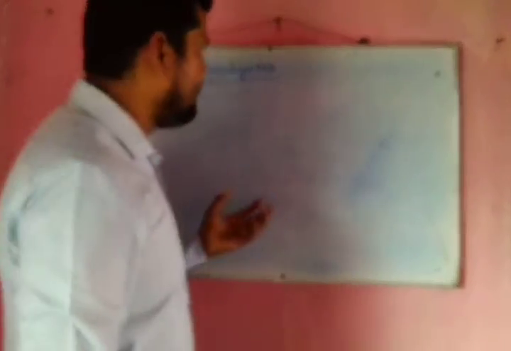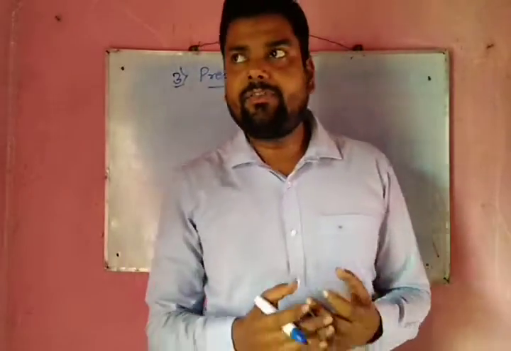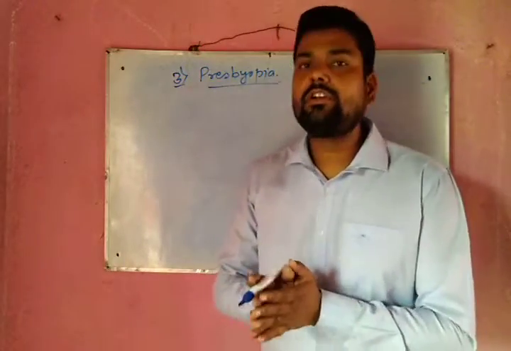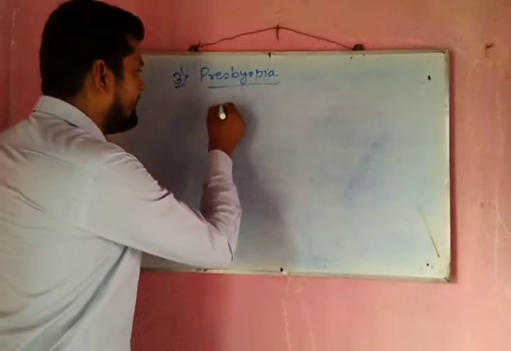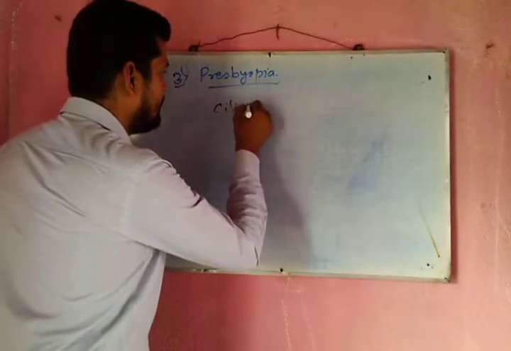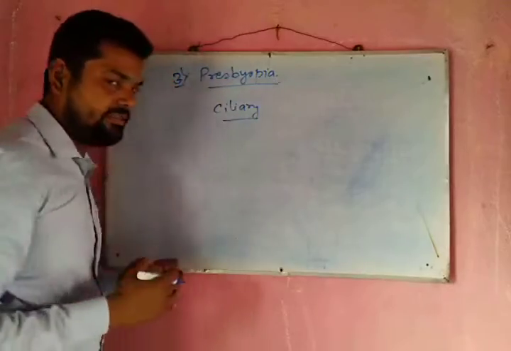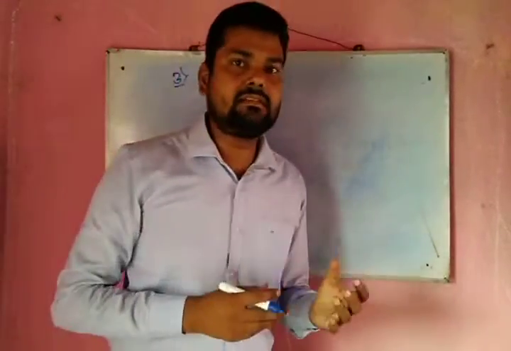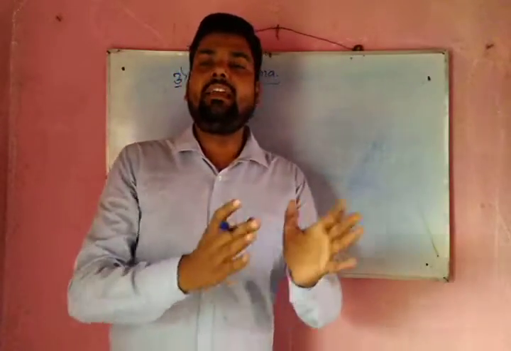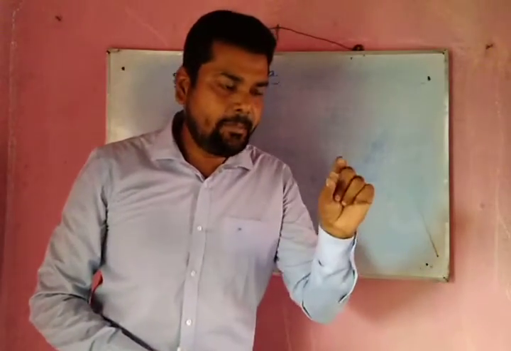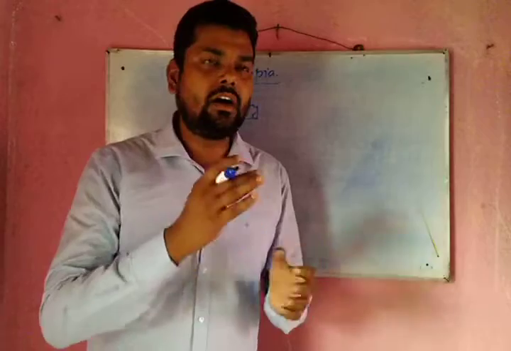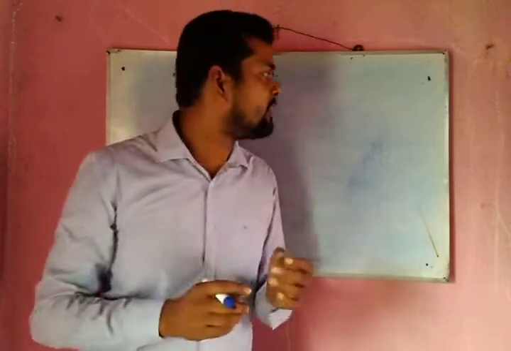Presbyopia is a common type of defect that is caused due to aging. Due to aging, the ciliary muscles lose their flexibility, and thus the focal length of the eye gets fixed, or the focal length has a very minimum accommodation, just very little accommodation.